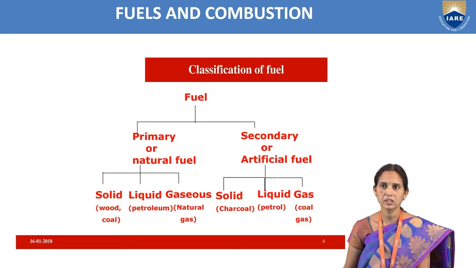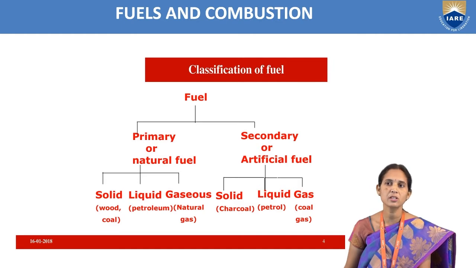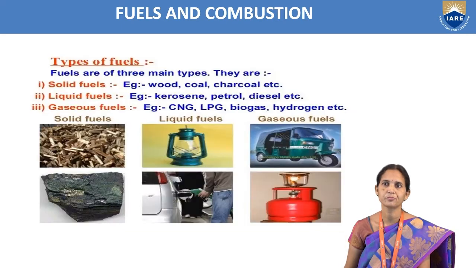So we can see here the classification of the fuels is of two types, primary and secondary fuels, or natural fuels and artificial fuels. Natural fuels again have three types: solid fuels, liquid fuels, gaseous fuels. Artificial fuels also have three types: solid, liquid and gaseous. Here we have given examples: solid fuels, wood, coal, charcoal; liquid fuels, kerosene, petrol, diesel; and gaseous fuels, CNG, LPG, and biogas.